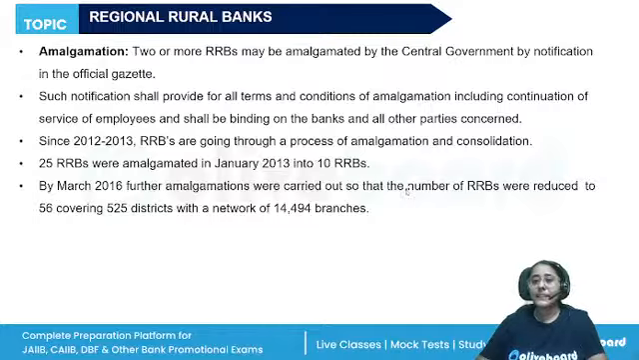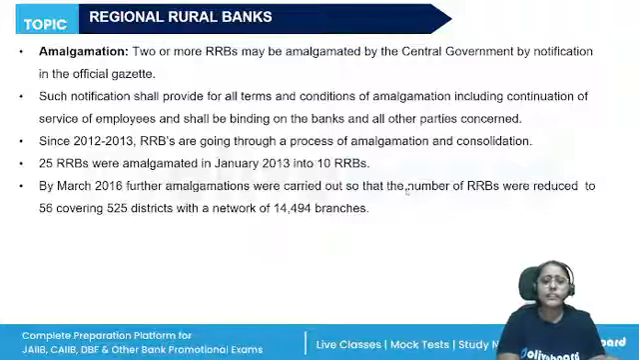Many RRBs have been amalgamated because the central government has given the order. So two or more RRBs may be amalgamated by the central government. All the terms and conditions of the amalgamation, the scheme, everything will be governed by the central government. Presently, we have 43 RRBs, and there are further plans to amalgamate even more RRBs.